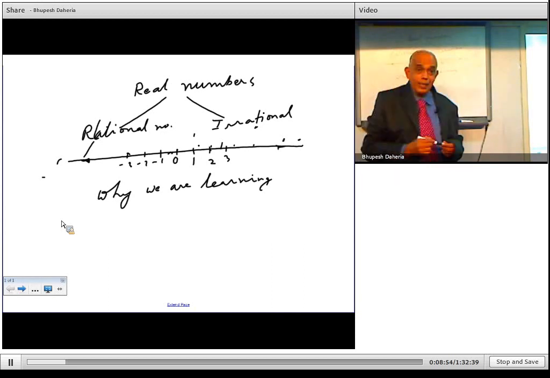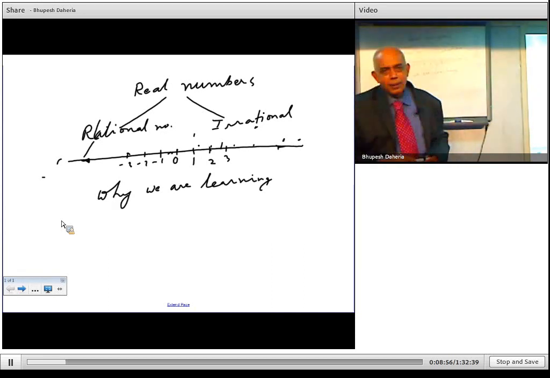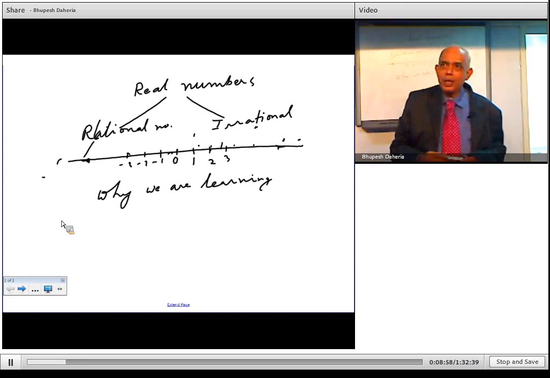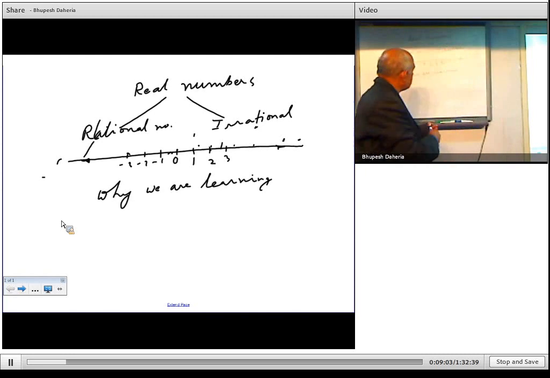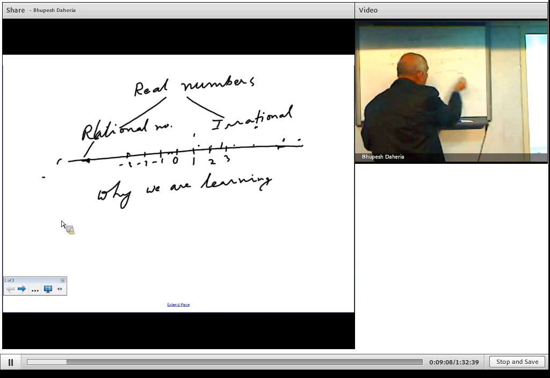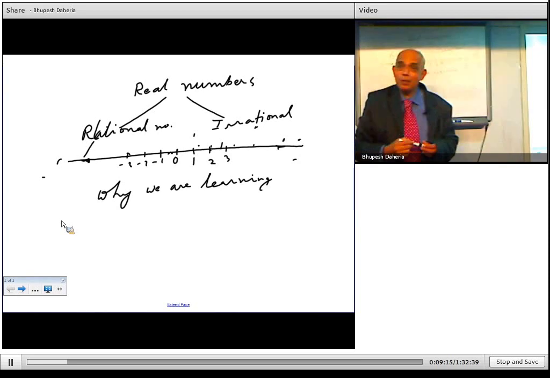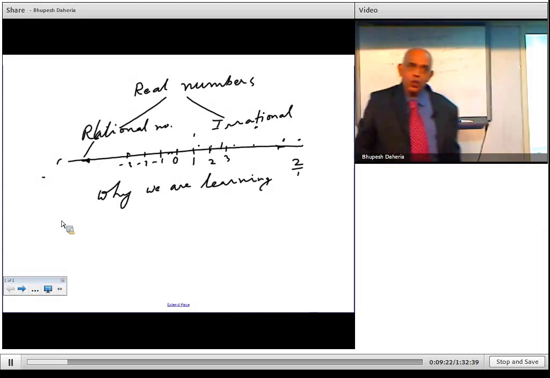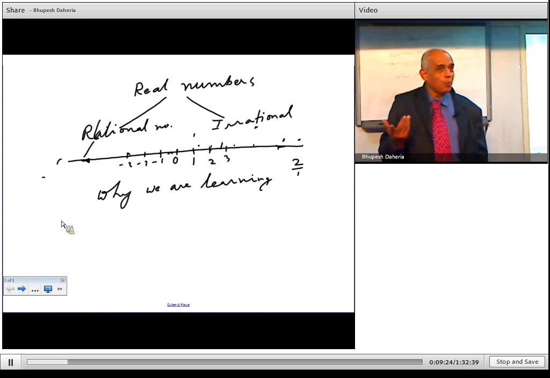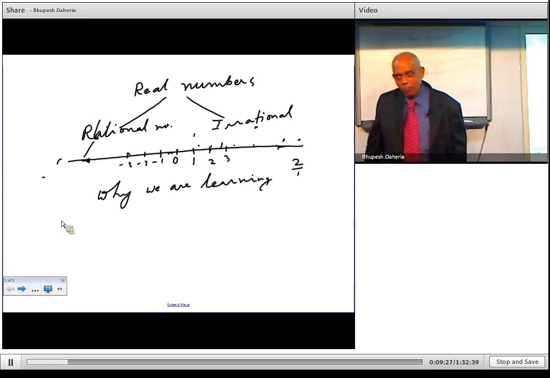Now rational numbers, as per our definition, are in the form p upon q, where both p and q are integers and q is not equal to 0. All these positive numbers can be put over 1, so all of them are rational numbers. 0 can also be put as 0 upon 2, because 0 upon anything is 0, so 0 is also a rational number.